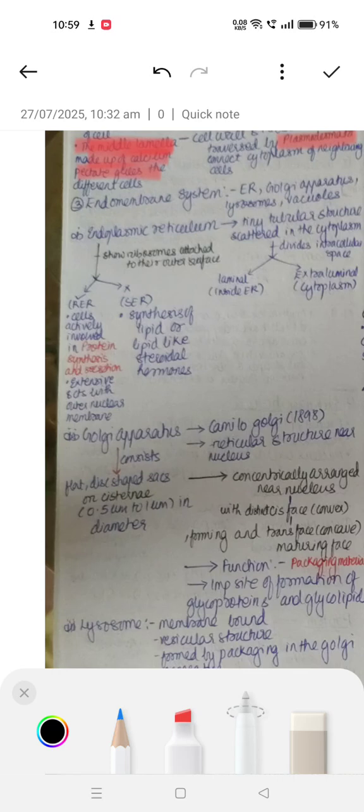The Golgi apparatus consists of flat, disc-shaped sacs or cisternae, 0.5 to 1 micrometer in diameter.